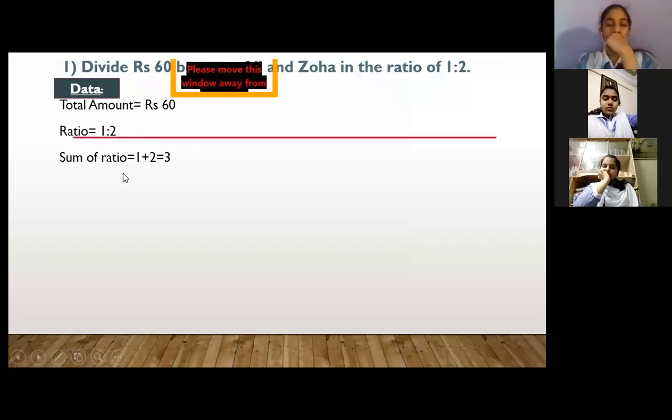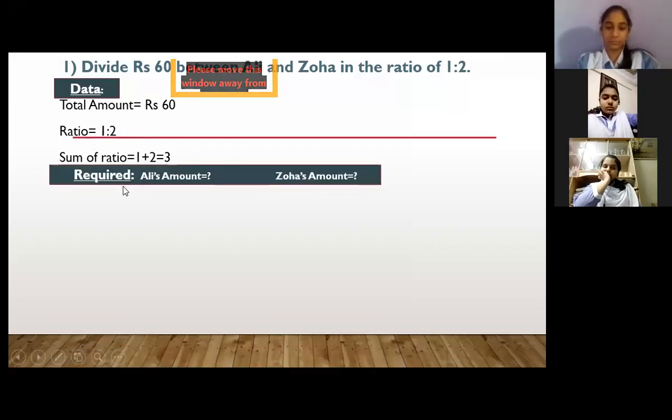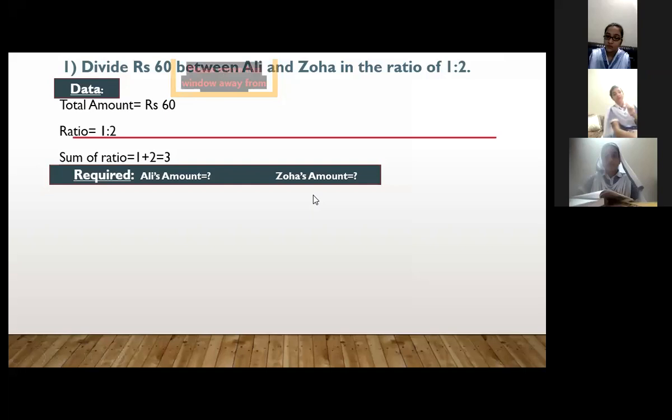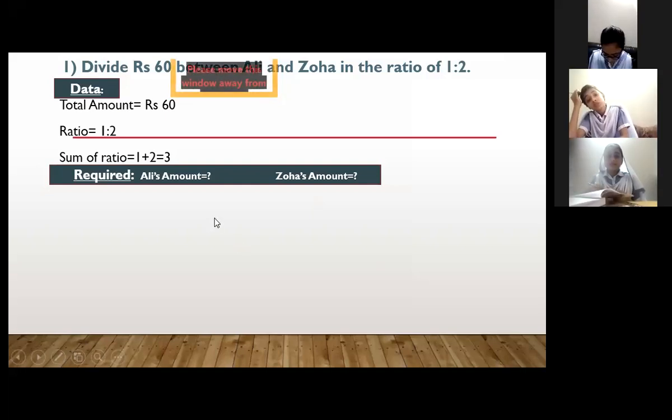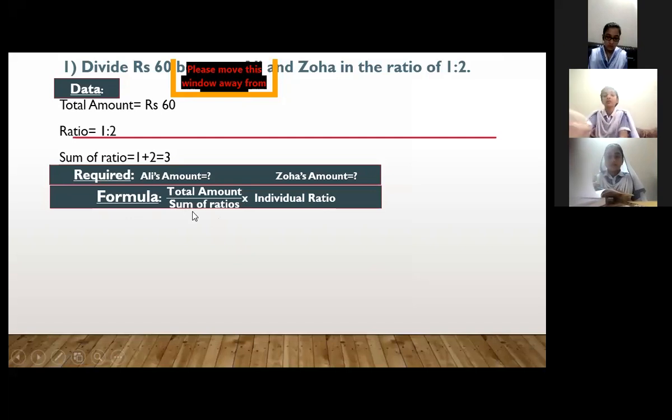Now in the data we have to write the third point, that sum of ratios equals, now the individual ratios are going to be added. We get 1 plus 2 equals 3. Now what is required? We have to divide rupees 60 between Ali and Zoha. So required is Ali's amount and Zoha's amount. Now, what will be the formula? Total amount over sum of ratio into individual ratio.